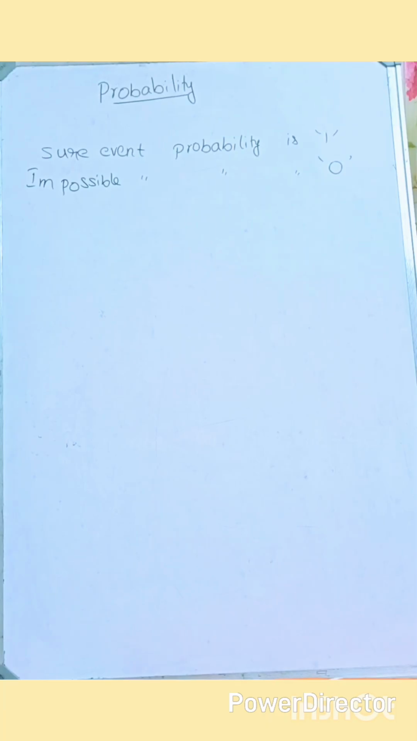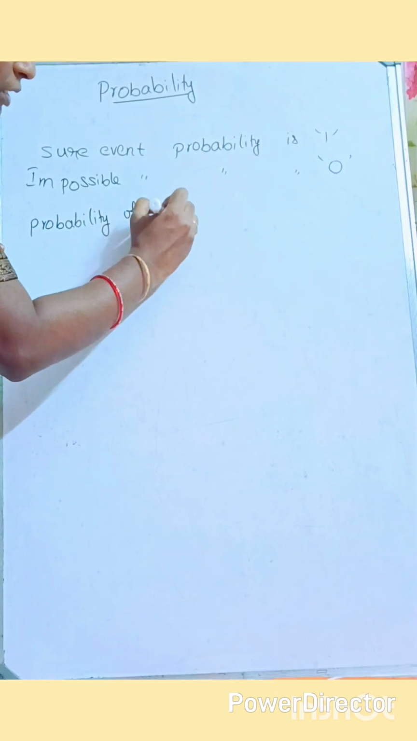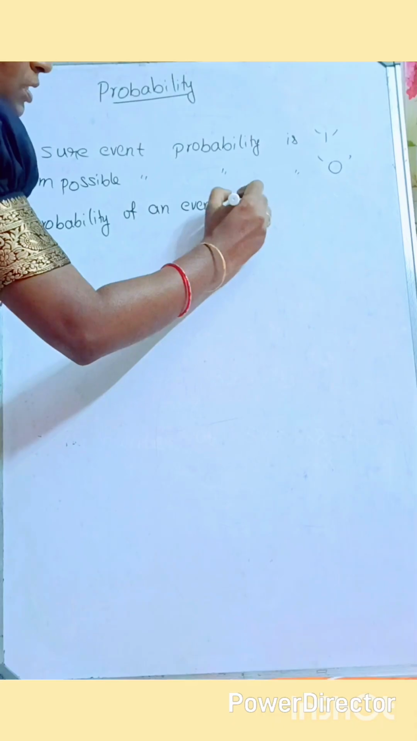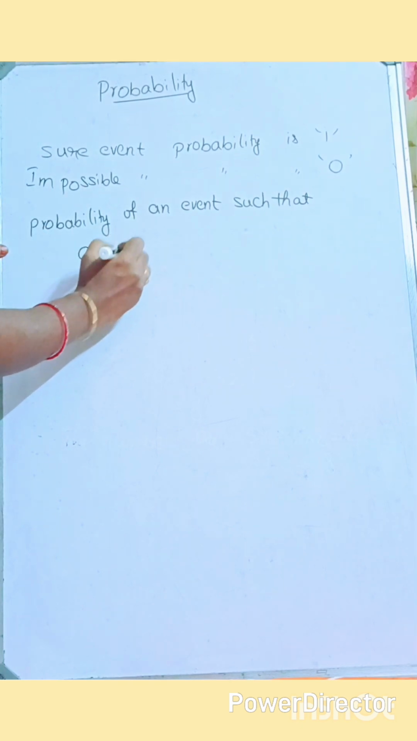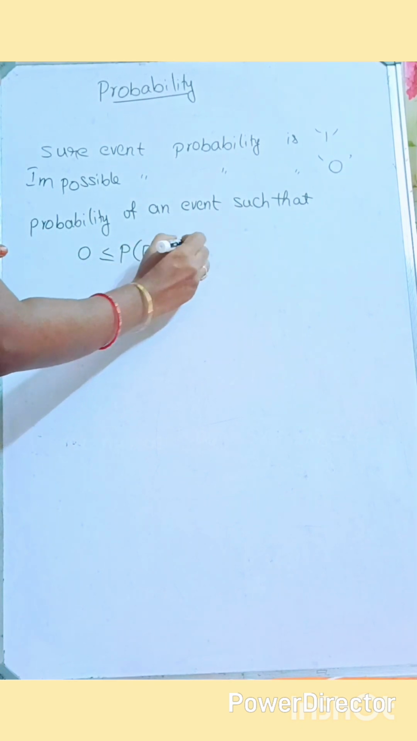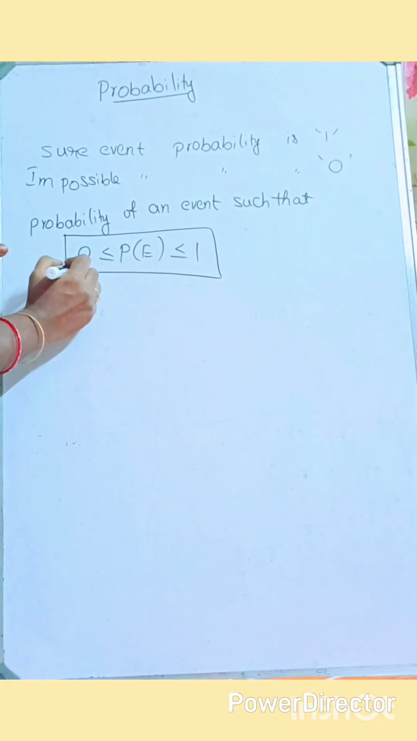So the probability of an event, we are going to show with P of E, such that it lies between 0 less than or equal to P of E less than or equal to 1. This is very important to remember from the examination point of view. 0 less than or equal to P of E less than or equal to 1.